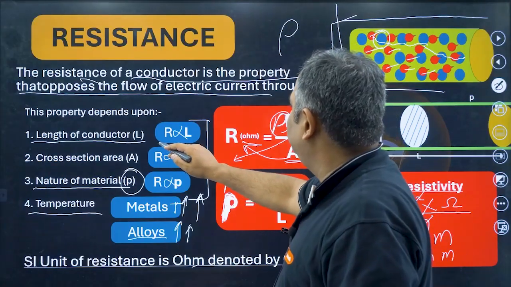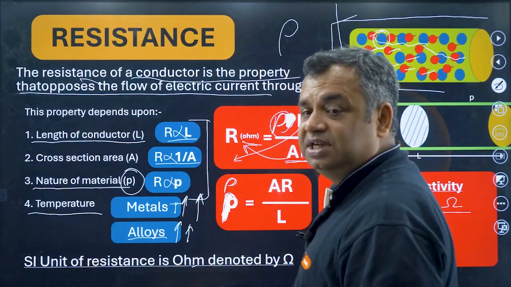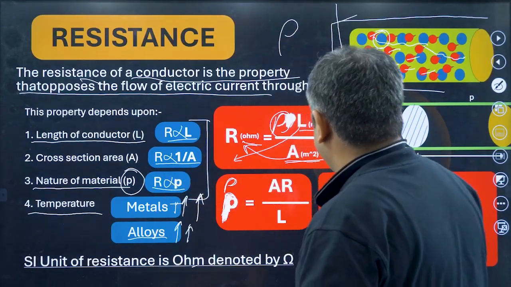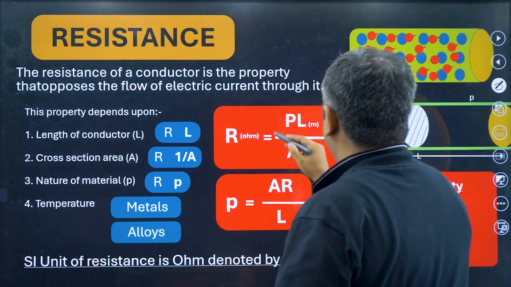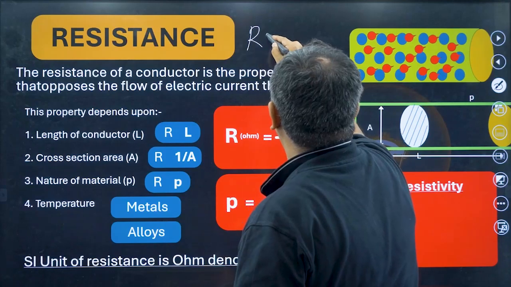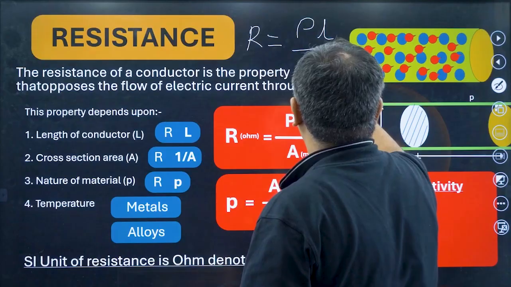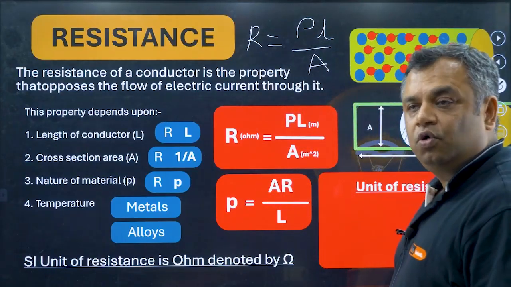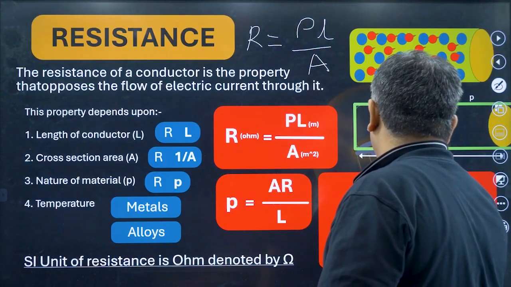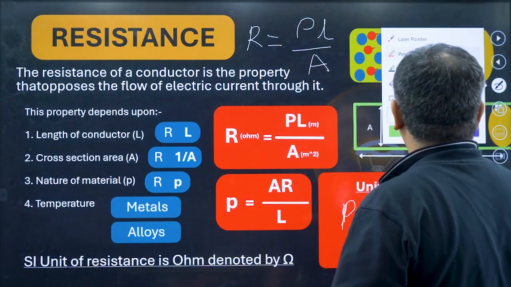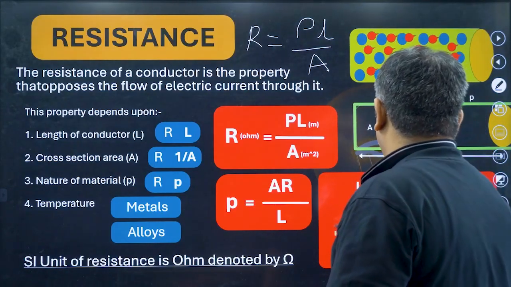Resistance is dependent upon length, it is directly proportional to L. It is inversely proportional to cross-section area. It is directly proportional to the resistivity. So if I combine all this, I will say resistance R is equal to rho L upon A. Similarly, rho is equal to A R upon L. I am very bad at drawing this rho, please excuse me.